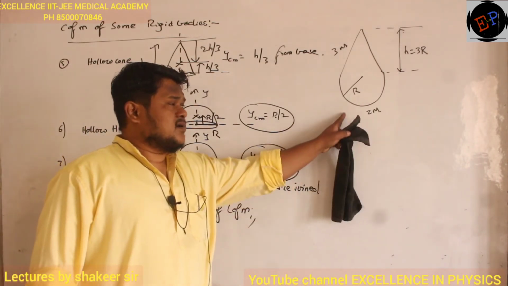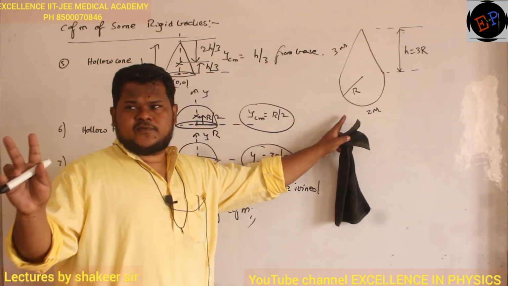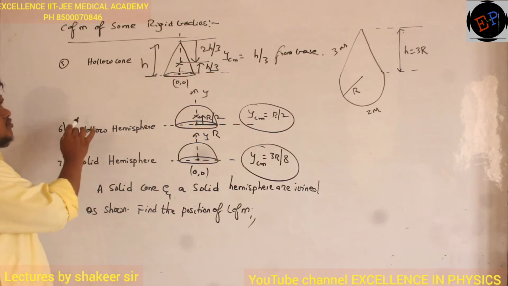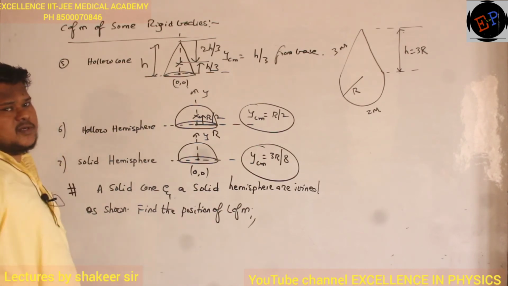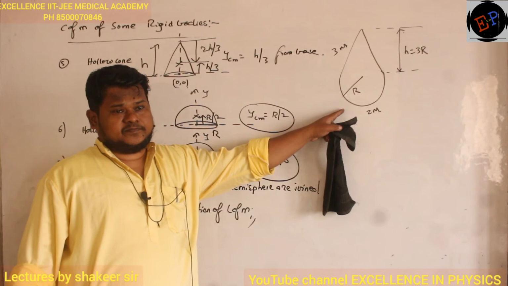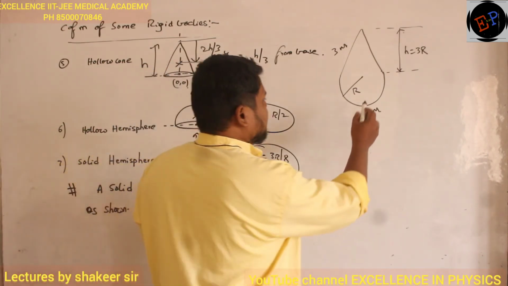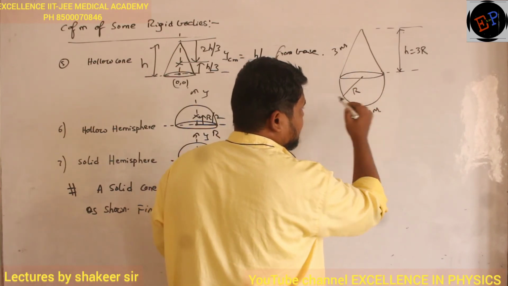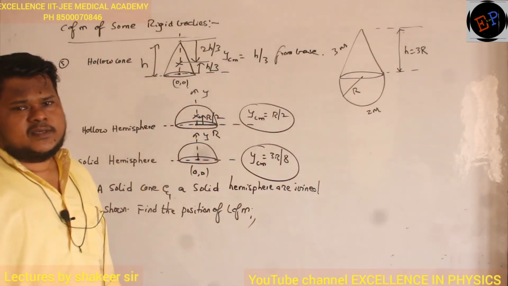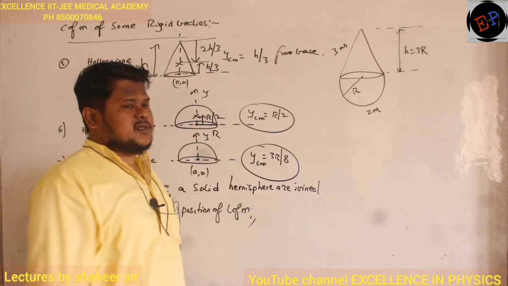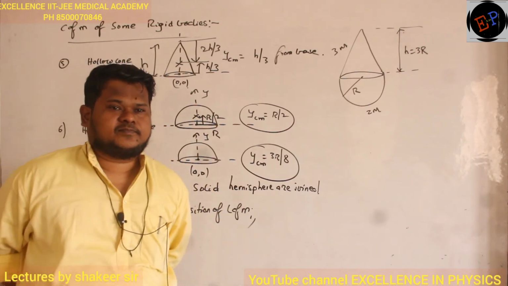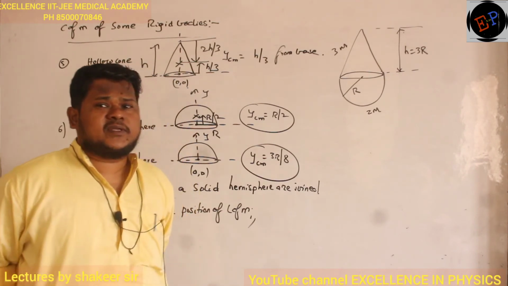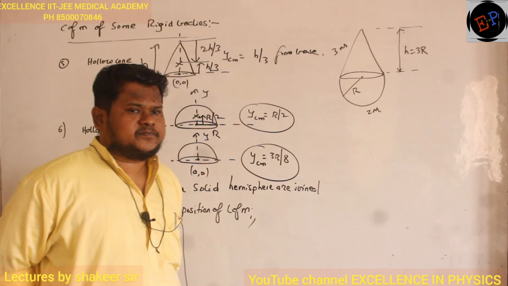Okay. How did I get this body? By combination of two rigid bodies. What are the two rigid bodies I have taken? One is a solid cone. This is not a hollow cone, solid cone I am taking. And a solid hemisphere. Are you able to understand? So up to here it is solid cone and this is a solid hemisphere. Their masses, their heights, radius, everything are given. So what is the position of center of mass? 9r by 8. From where is the origin, where is the reference you have taken?